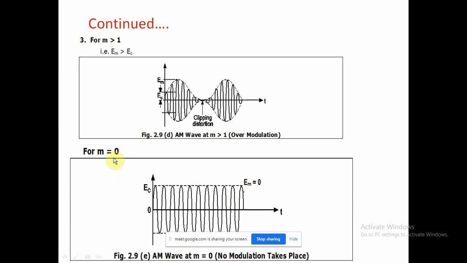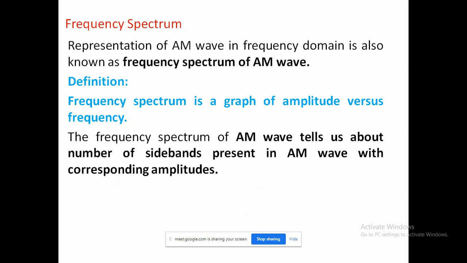That is the different effects. Now we go to the frequency spectrum. What is the frequency spectrum? The frequency spectrum is an AM wave in the frequency domain.